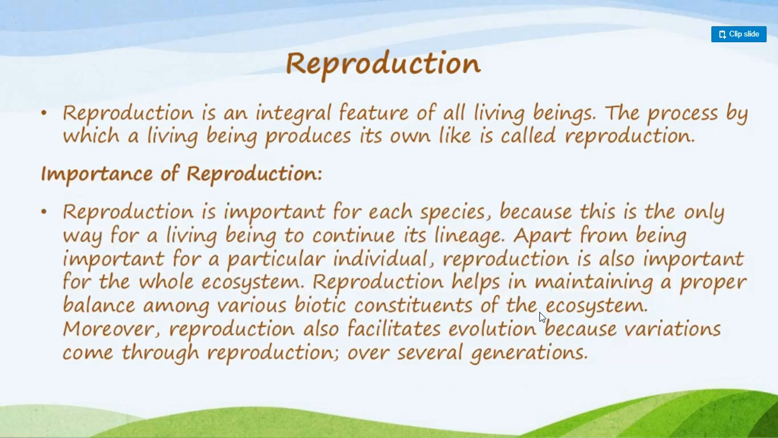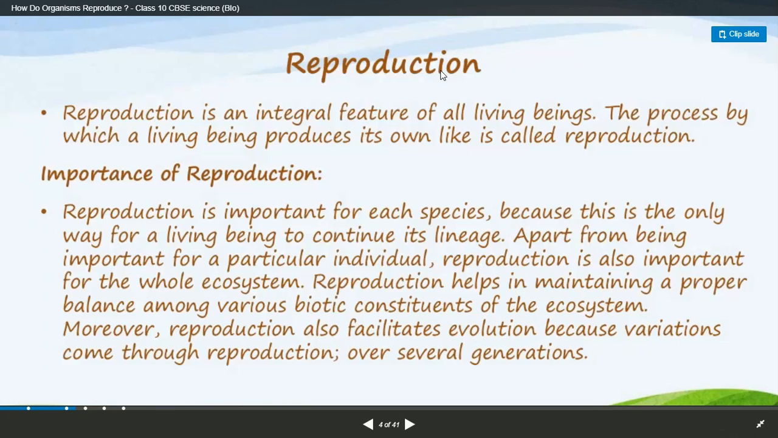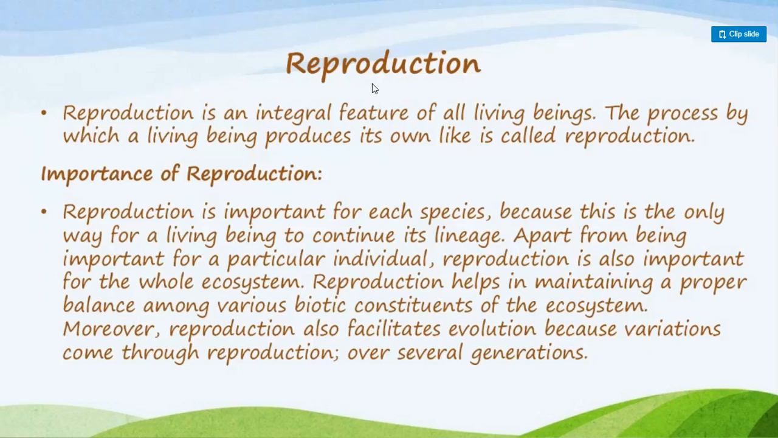Reproduction is an integral feature of all living beings. The process by which a living being produces its own kind is called reproduction. So, a clear explanation of what reproduction means: reproduction is a process by which a living organism reproduces offspring of its own kind in order to continue its race on the earth.